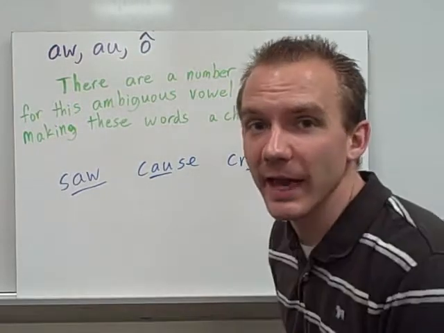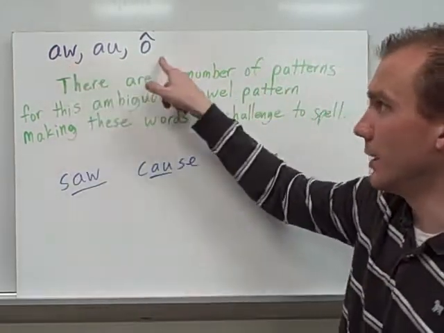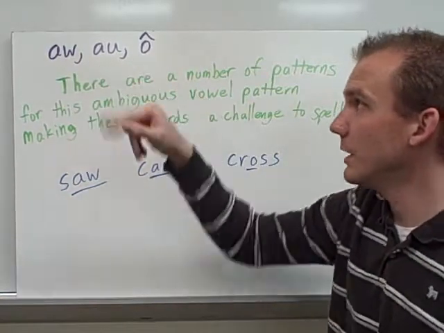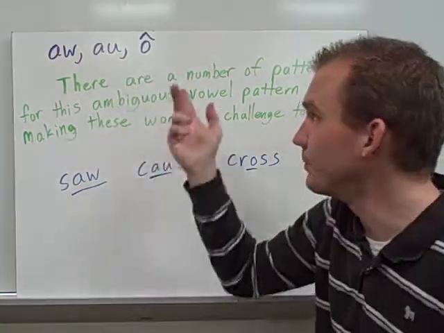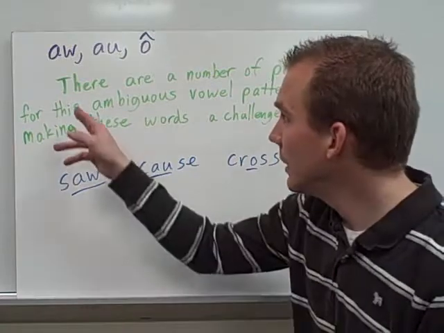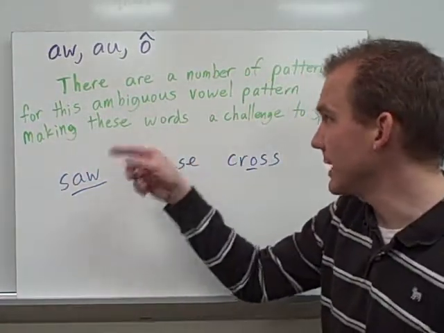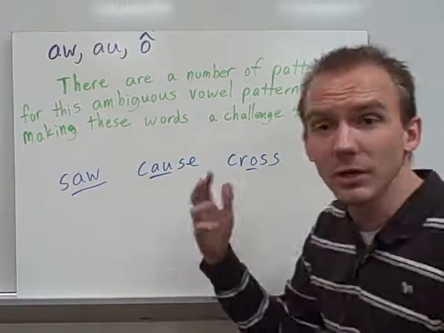Aw. That's our pattern for this week. Aw, aw, and aw. Spelled A-W, A-U, and it's represented by an O with a little hat on the top, or a carrot. There are a number of patterns for this ambiguous vowel pattern. So this is kind of an unclear vowel pattern.